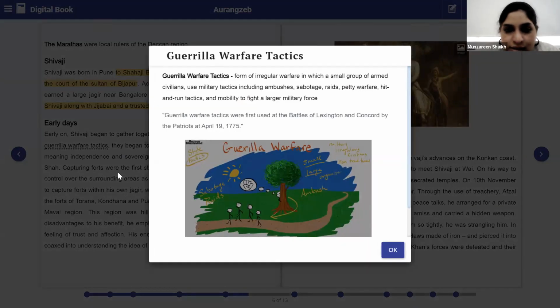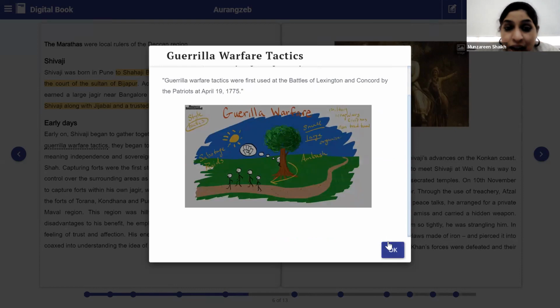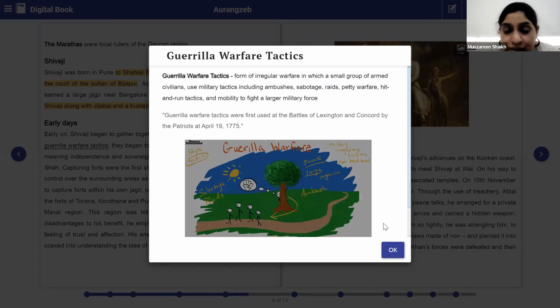So these tactics are a form of irregular warfare in which a small group of armed civilians use military tactics, which include ambushes, sabotage, raids, petty warfare, hit and run tactics, and mobility to fight a larger military force. They have given a picture also to understand what exactly guerrilla warfare is.